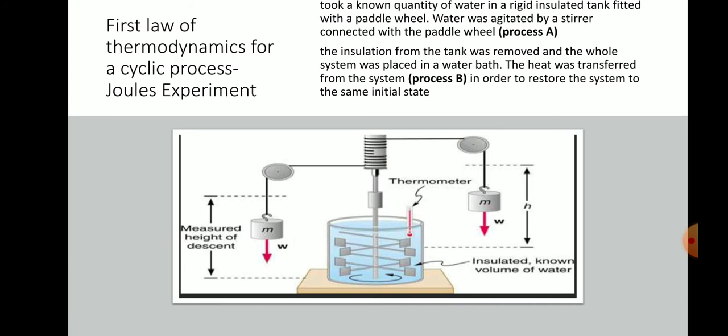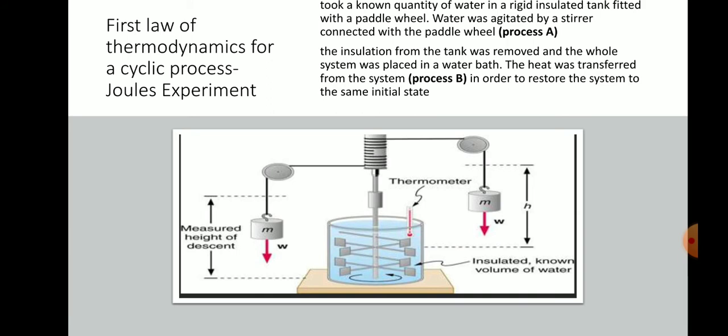Here, there is no work interaction. Thus process A and process B form a cycle. During process A, there was work done on the system, but no heat transfer because the system is well insulated. During process B, there was heat transfer, but no work done because we removed the stirrer and weight. We immerse the container without insulation in the water. Therefore there is no work transfer. During a complete cycle, there was net work done and net heat output from the system.